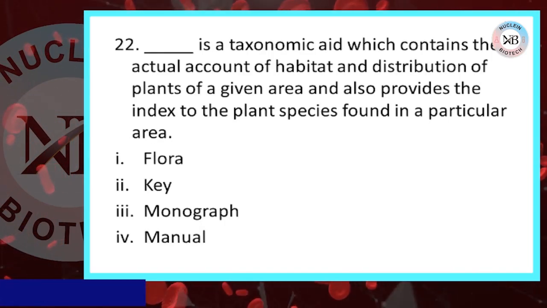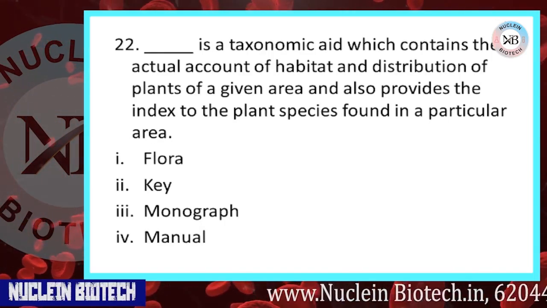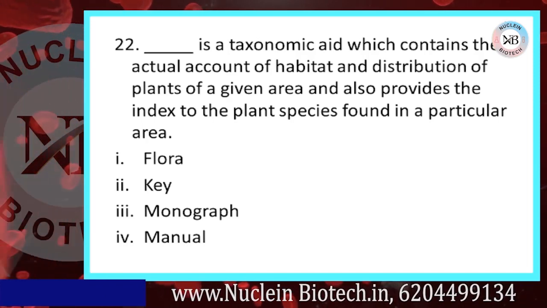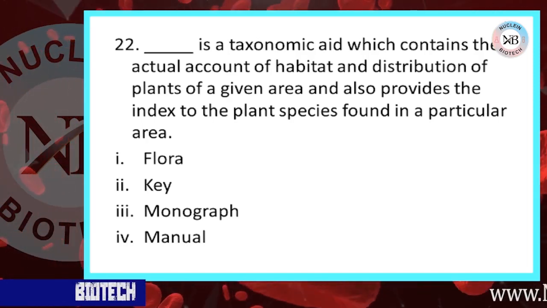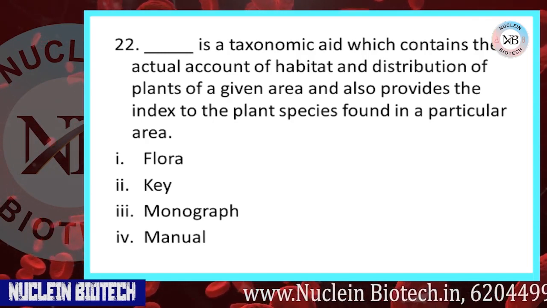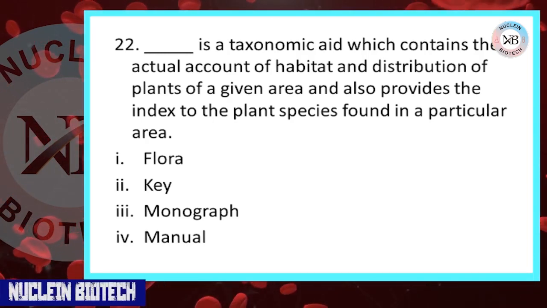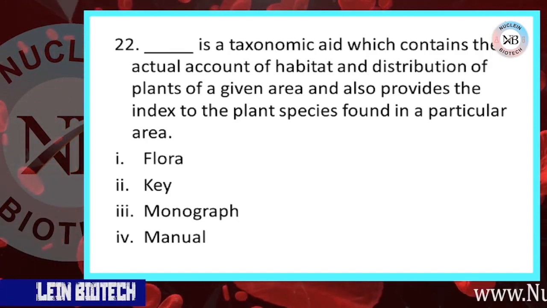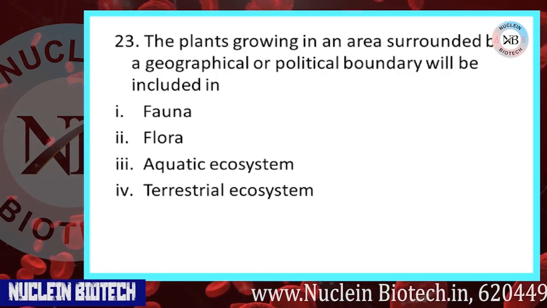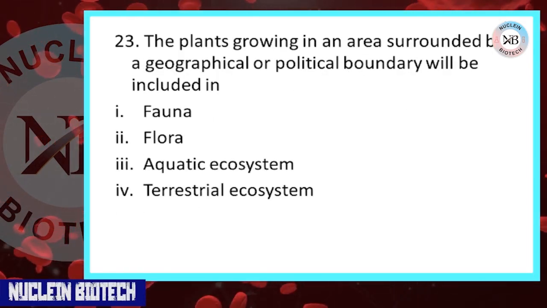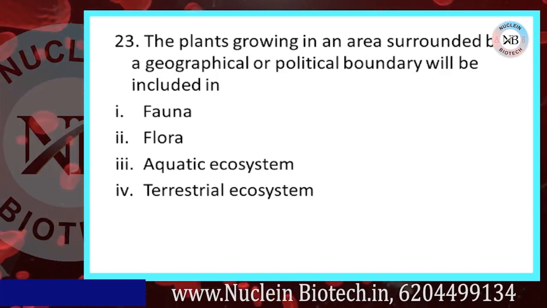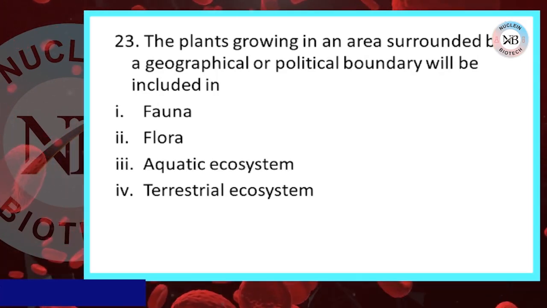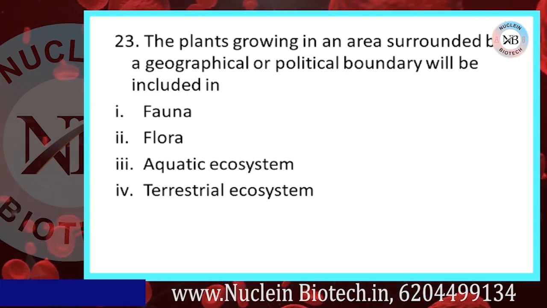Move to next question. This is a taxonomic aid which contains the actual account of habitat and distribution of plants of a given area and also provides the index of the plant species found in a particular area. Options are flora, key, monograph or manual. Our correct option is A. The plants growing in an area surrounded by a geographical or political boundary will be included in: options are fauna, flora, aquatic ecosystem and terrestrial ecosystem. A correct option is B.